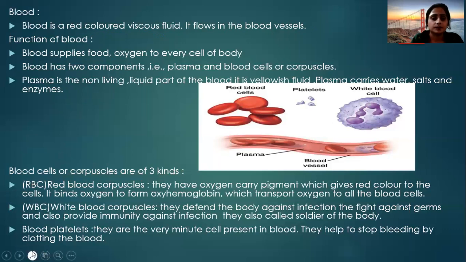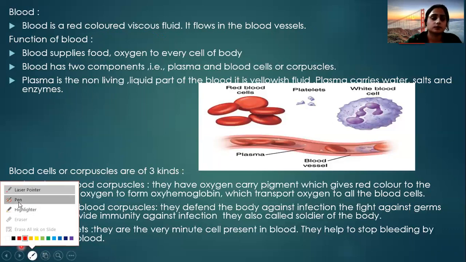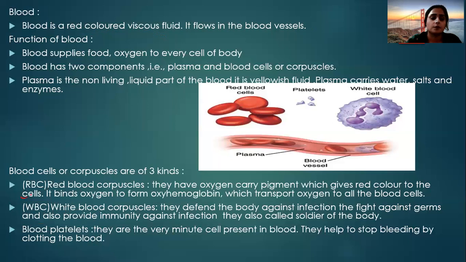First is the RBC, second is the WBC, and third is the blood platelets. RBC, also known as red blood corpuscles, WBC, also known as white blood corpuscles, and the blood platelets. The scientific name of the blood platelets is thrombocytes, right? Then if we discuss the red blood cells, they are red in color, right? And the main work of the red blood cells is the transport of oxygen.